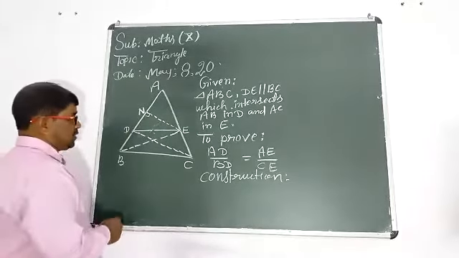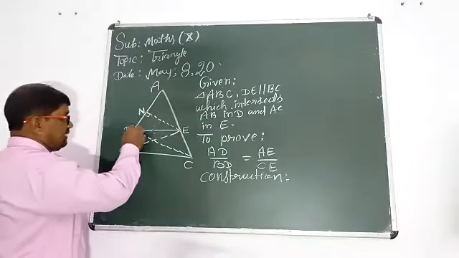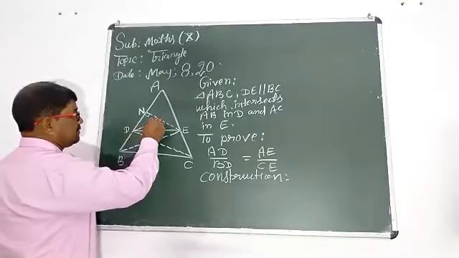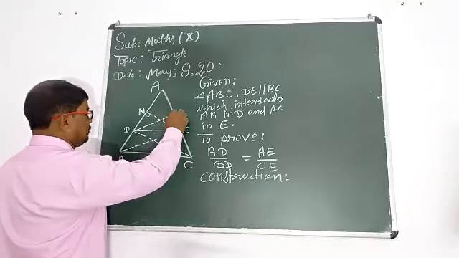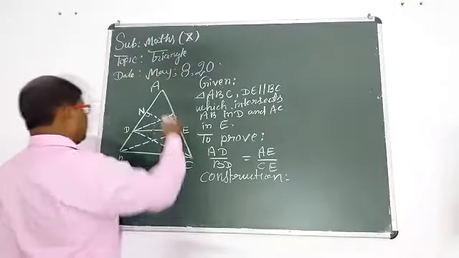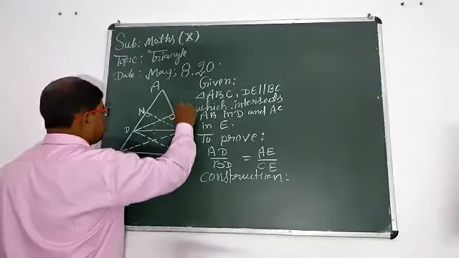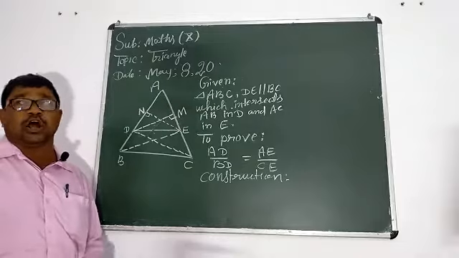Now, I want to draw the perpendicular on the third side, on AC, from D. Suppose that this is the perpendicular from vertex D on side AC, and that perpendicular is DM. So we have drawn two perpendiculars.